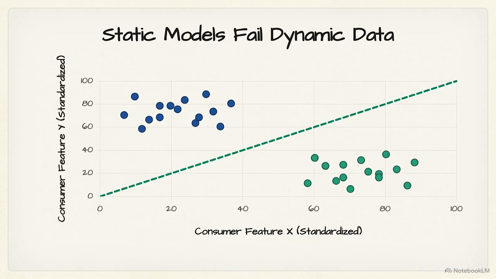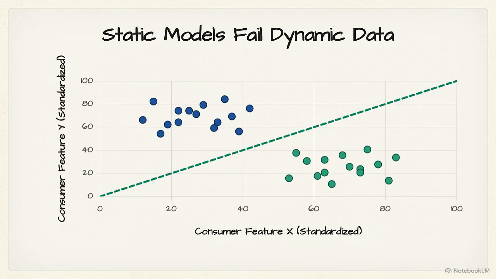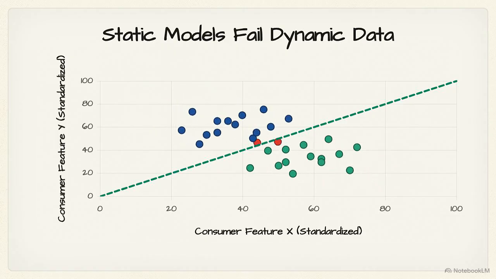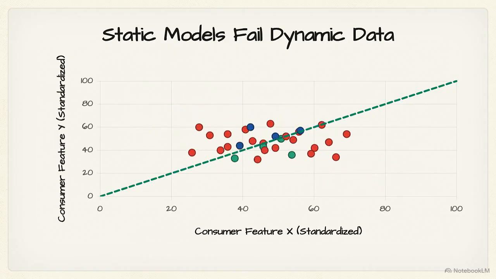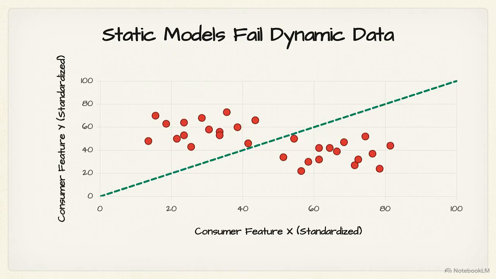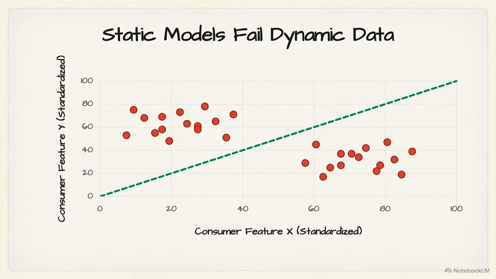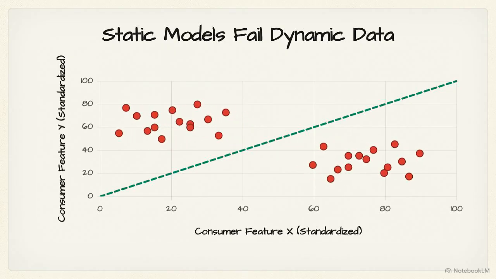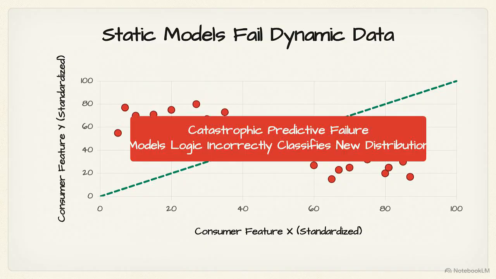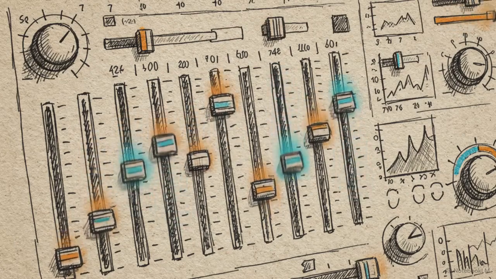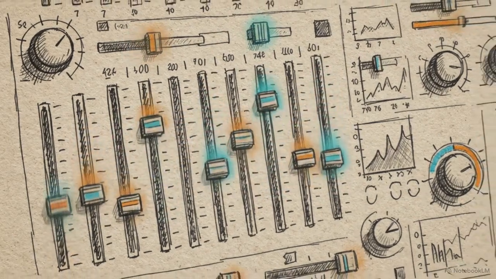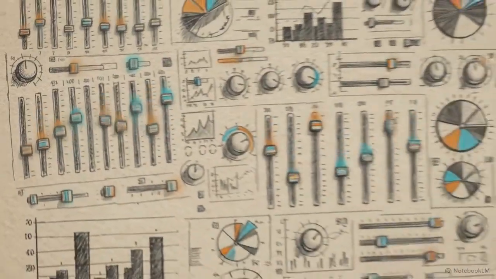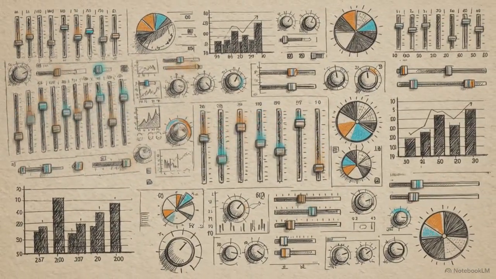Sudden competitor entries or gradual shifts in consumer sentiment alter the modern data landscape. As those real-world events happen, the data clusters migrate away from their original positions. The model's logic remains static. It now produces catastrophic predictive failures, incorrectly classifying the shifted distribution. Electronic markets are inherently dynamic. An intelligent system operating within them requires continuous tracking and retraining strategies to survive drift.